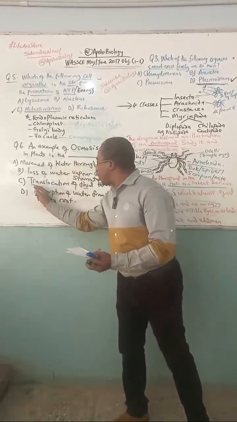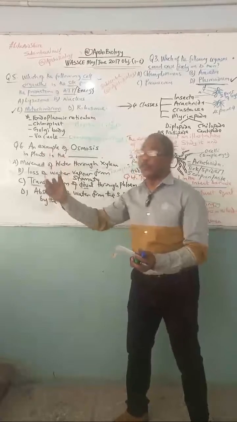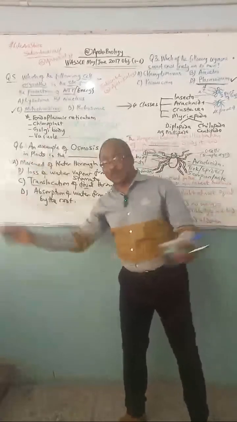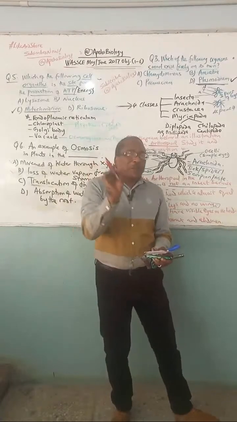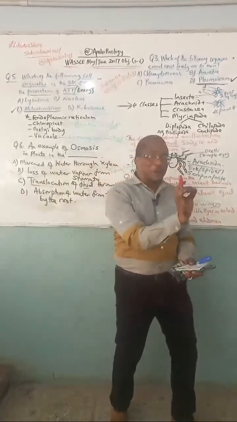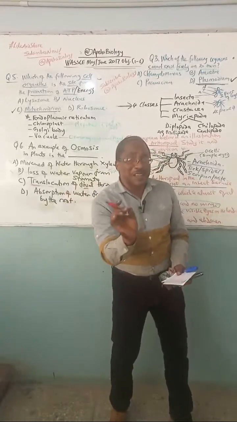So in biology, when you hear the word translocation, it is transportation of manufactured food from the leaf to other parts of the plant. So if an objective question comes up and says, what is that process that transports manufactured food? Within one question, we are bringing up answers. The answer is, of course, translocation.